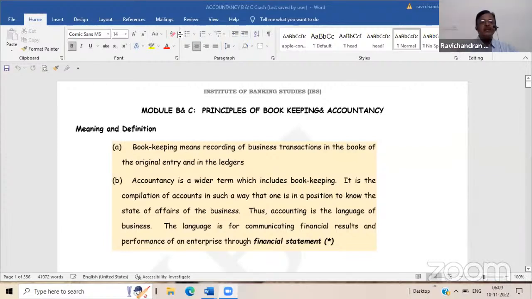It is nothing but listing the assets and liabilities of the particular business unit and finding out the profit of the particular unit. So accounting is nothing but the language of a business. This is the language for communicating business results and performance of an enterprise through financial statements.